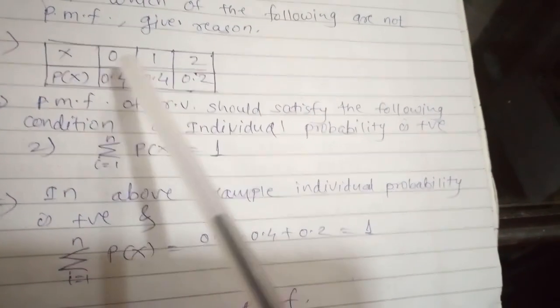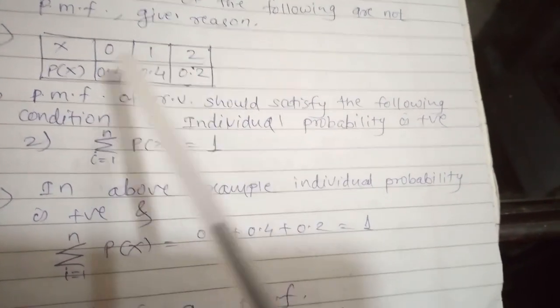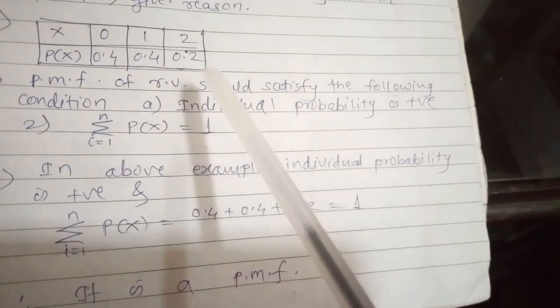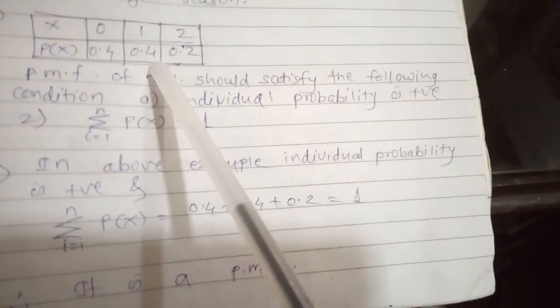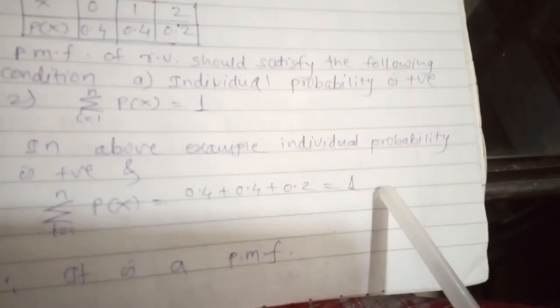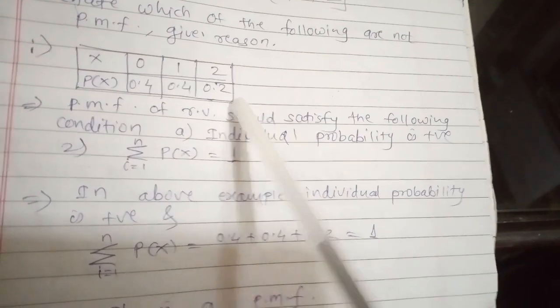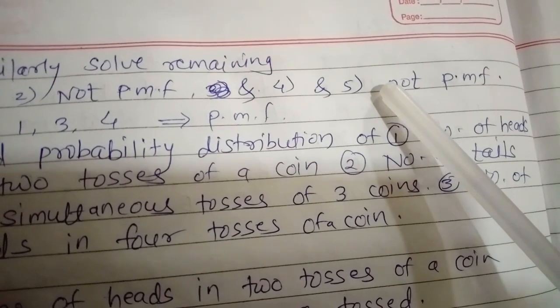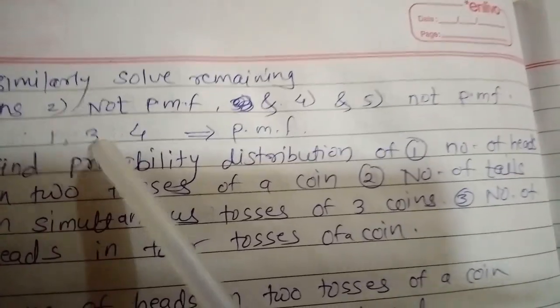So in this example, see the probabilities. Every individual probability is positive, so our first condition is satisfied. And for the next one, you have to take the addition of all these probabilities. So 0.4 plus 0.4 plus 0.2, here we get 1, and so it is a PMF. Similarly, you have to solve the remaining examples, because I am going to give you the answers. The second one is not a PMF. Next, the fourth and fifth also are not PMFs, but examples 1, 3 and 4 are PMFs, meaning they are satisfying the given conditions.